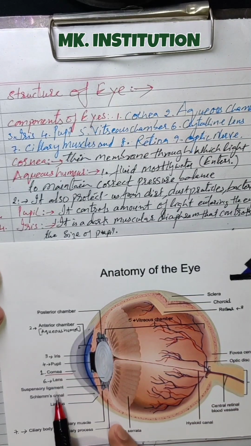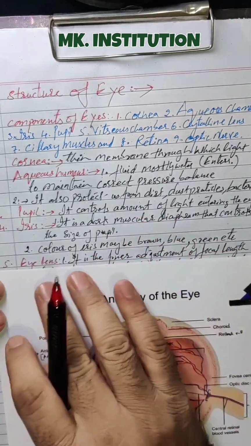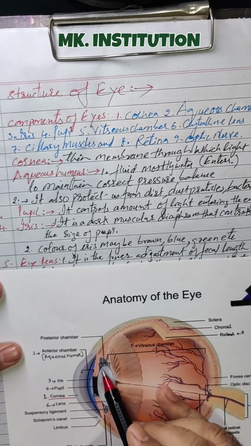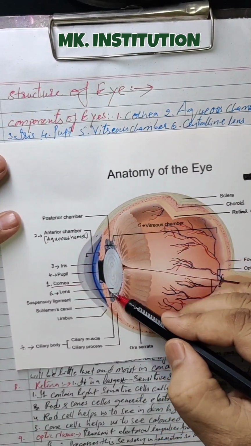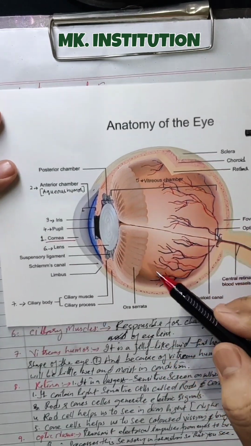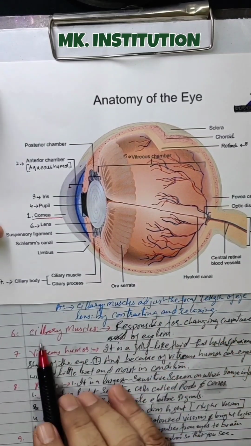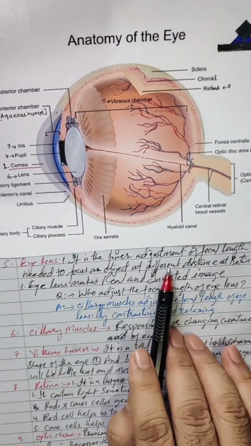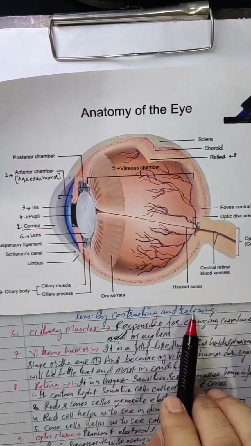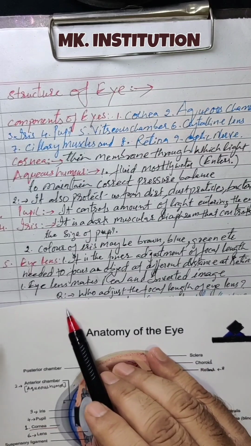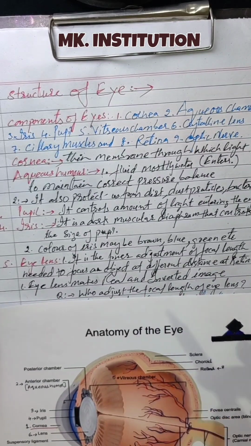Okay, and the next one, the eye lens. This is the eye lens, this white one. Can you see this white? This complete circle is the eye lens. What is the work of this eye lens? The lens, with the ciliary muscles, does the finer adjustment for objects at different distances onto the retina. The eye lens converts the real object into an image here.